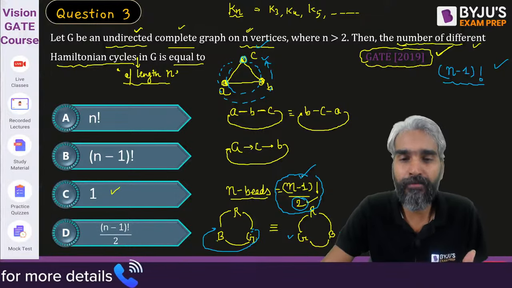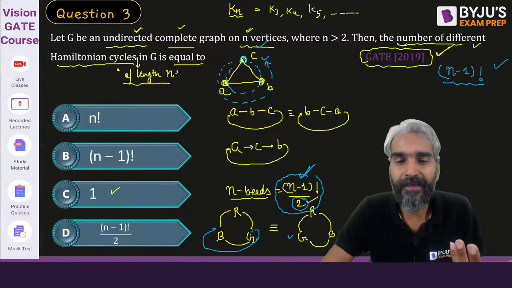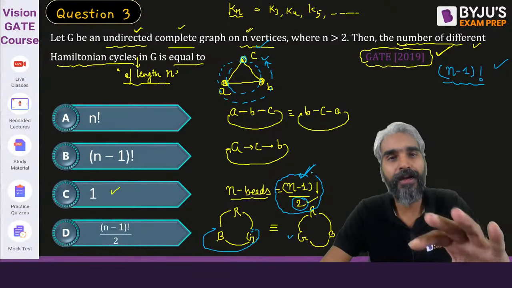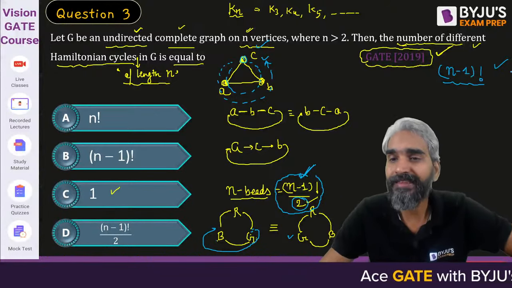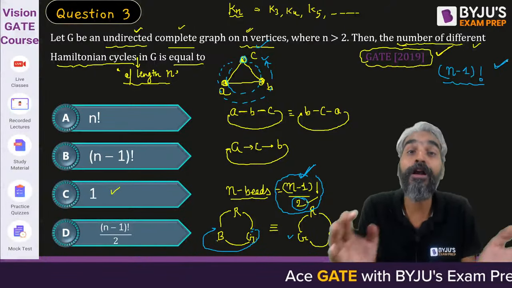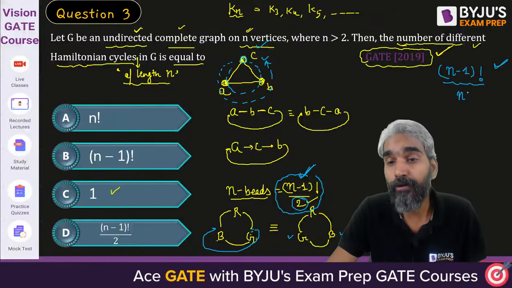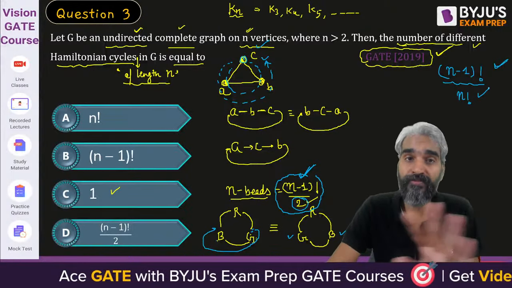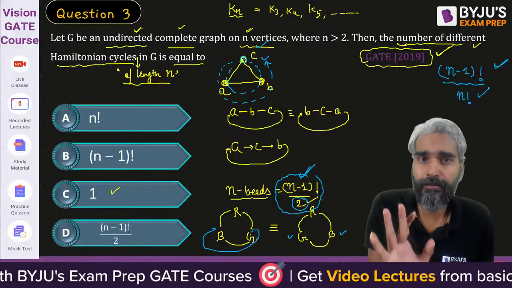In the context of beads, it will be n-1 factorial by 2. In the context of necklaces, it will be n-1 factorial by 2. If you are trying to arrange n people around a circular table, then the answer will be n-1 factorial. If you are trying to arrange n people in a row, the answer will be n factorial. Yes, all of this is there. Now the answer is quite simple. This is just related to the concept of permutation and combination.